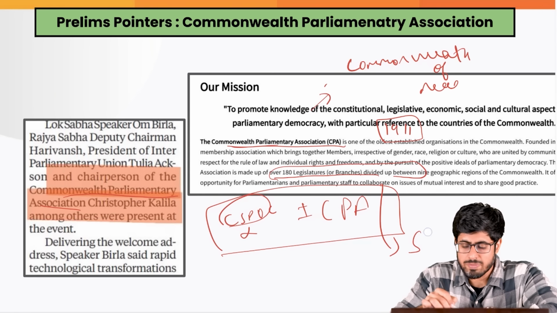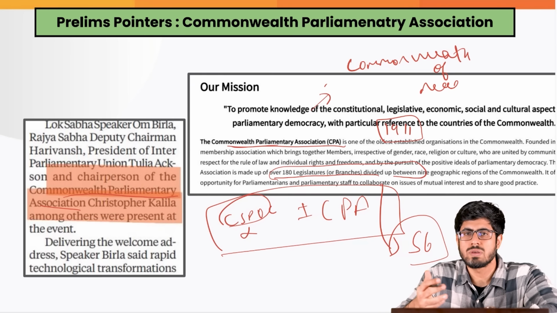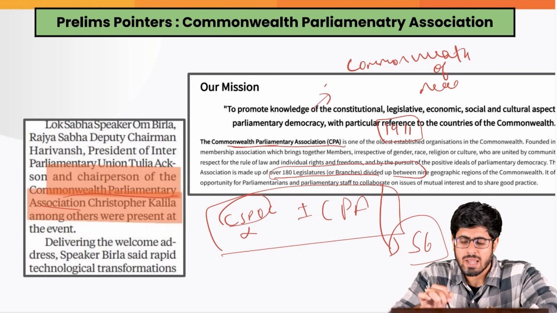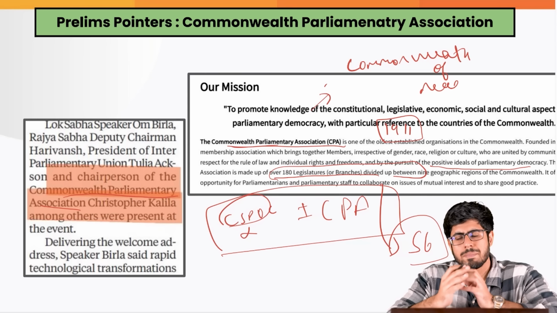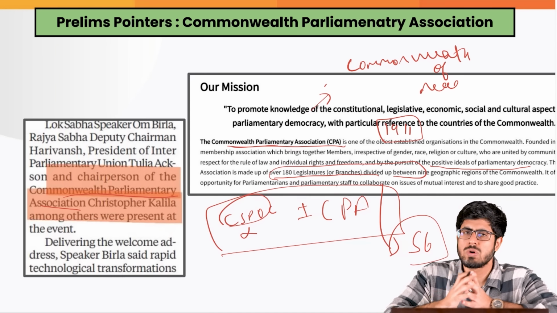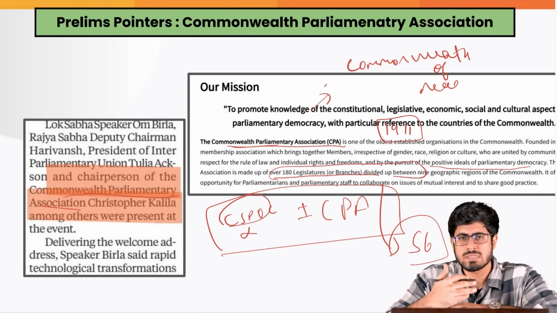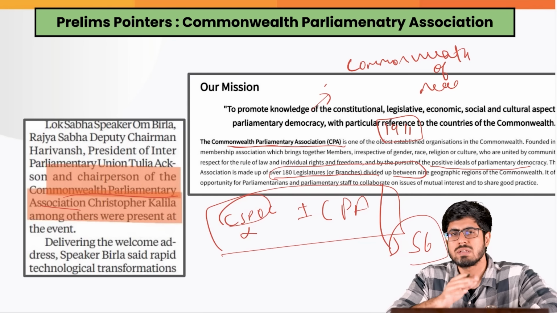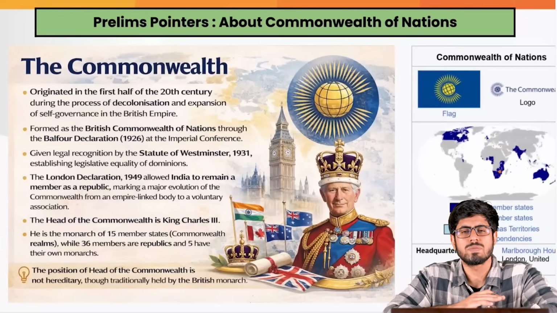That means while the Commonwealth has 56 nations, their sub legislatures, like, let's say, the Legislative Assembly of the state of Uttar Pradesh, would also be a part of it. They could have sub members, and the whole idea is the pursuit of positive ideals of parliamentary democracy. Basically, the ideals remain the same, that they all promote the parliamentary form of democracy. They discuss the functions and nuances of it to improve the functioning of parliamentary democracy in various parts of the Commonwealth of Nations.